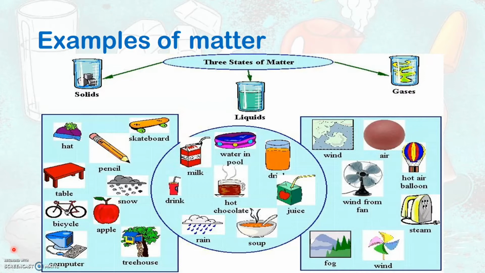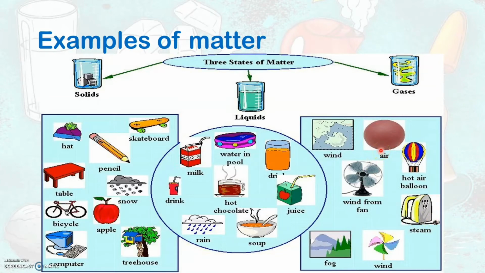It can either be a table, a chair, a pencil, a hat, a skateboard, a bicycle, a computer, an apple, a tree house, likewise a drink like a juice or a hot chocolate drink or even milk, or it can be water that we see in a pool, rain, the wind that comes from a fan or the steam that comes from an iron box, fog, or it can even be the air that we breathe.